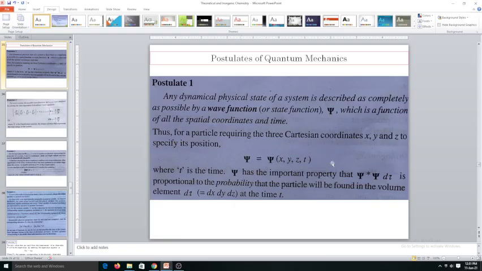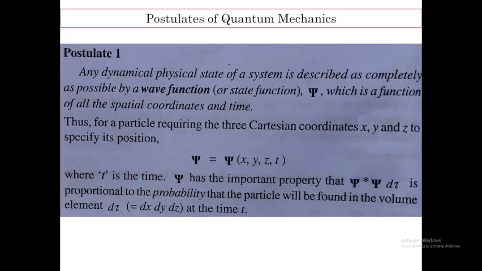In this class, we have to discuss the postulates of quantum mechanics. There are totally 6 postulates, and all these postulates we have already discussed. Only one or two things we need to mention here. Actually, postulate 1 is essentially the Schrodinger wave equation, the wave function.